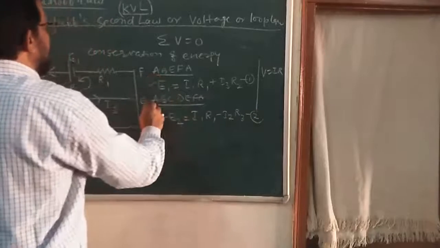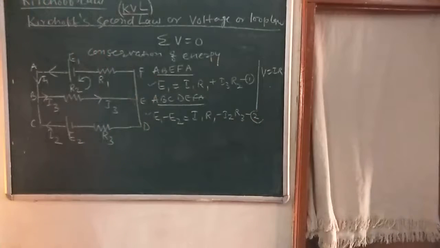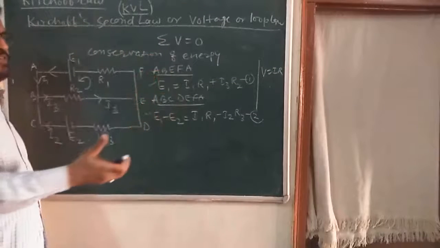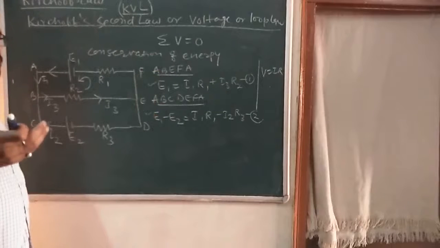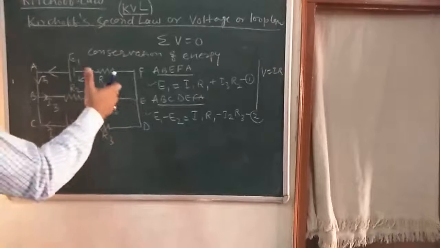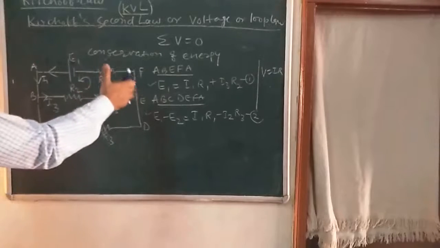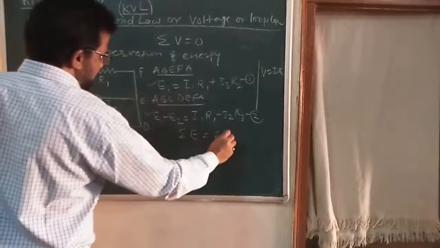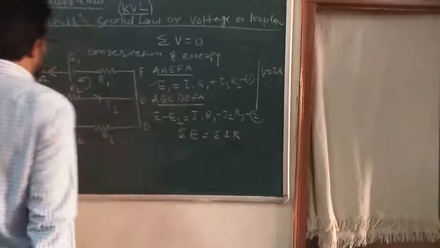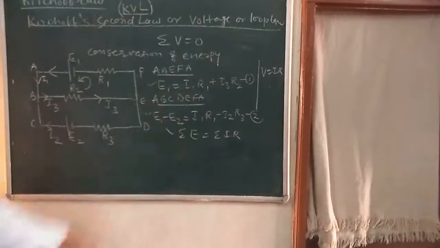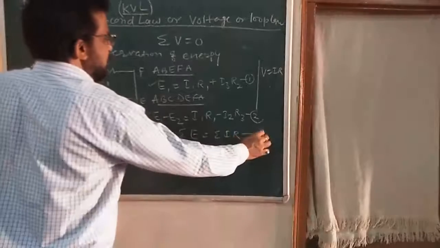So with the help of these two equations, or we can take one more equation, first we will make such type of equation and solve the problems easily with the help of Kirchhoff's law. This is called Kirchhoff's second law. So I can say, dear children, that summation of E is equal to summation of IR. Is it clear? So you can write here this equation number 3.